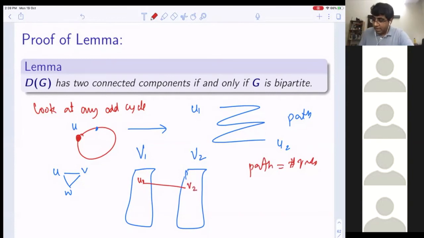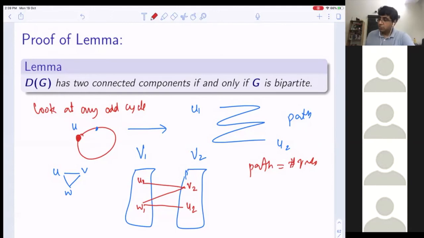2. Then I can come here with the first copy of W1, but when I come back, I have used an even number of edges. But W to U is also an edge. And look, between W1 and the second copy of U, which is here, I have an edge. So if you have any odd cycle, then I can create a path from U1 to U2. So any odd cycle actually maps to a path like this.